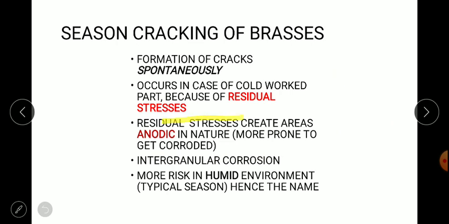Why? Due to the residual stress, which makes these grain boundaries anodic in nature, and that's why these anodic grain boundaries are very prone to corrosion. So in a humid environment such cracking takes place. That's why it is called seasonal cracking.